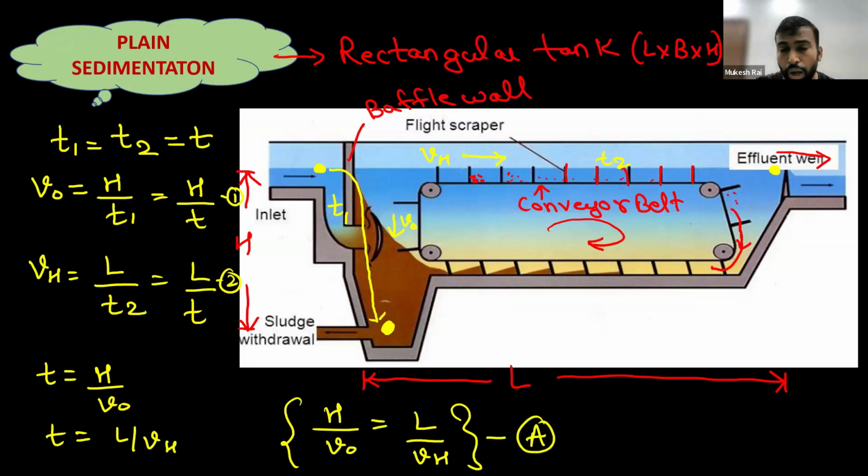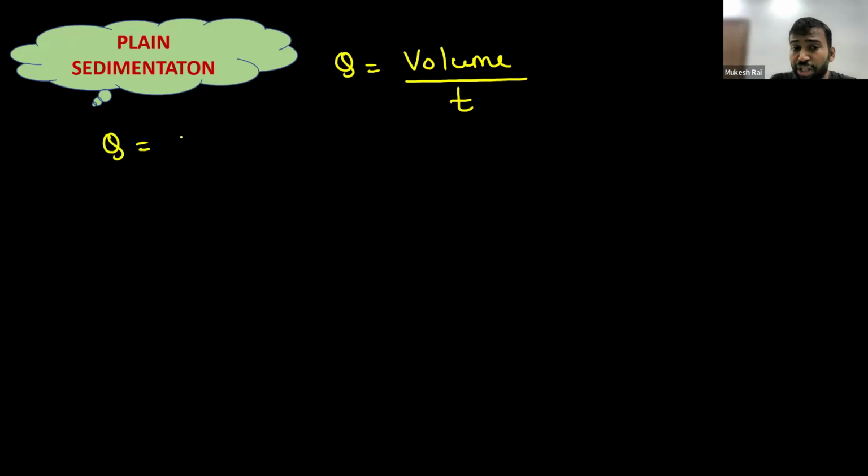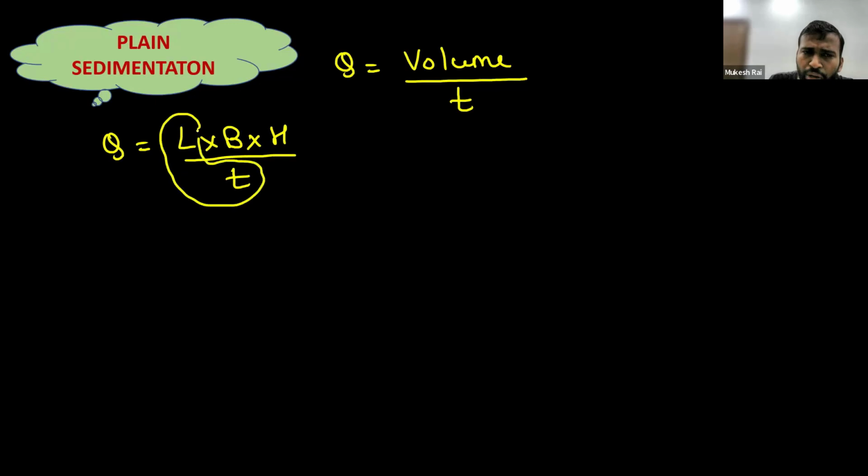Okay, students. Now we know that discharge will be equal to what? Volume per unit time, volume upon time. Now from the concept of plane sedimentation, we know that the volume of the plane sedimentation tank is length into width into height, upon time. Now, length upon time is nothing but the horizontal flow velocity. So we will write it as VH into B into H.